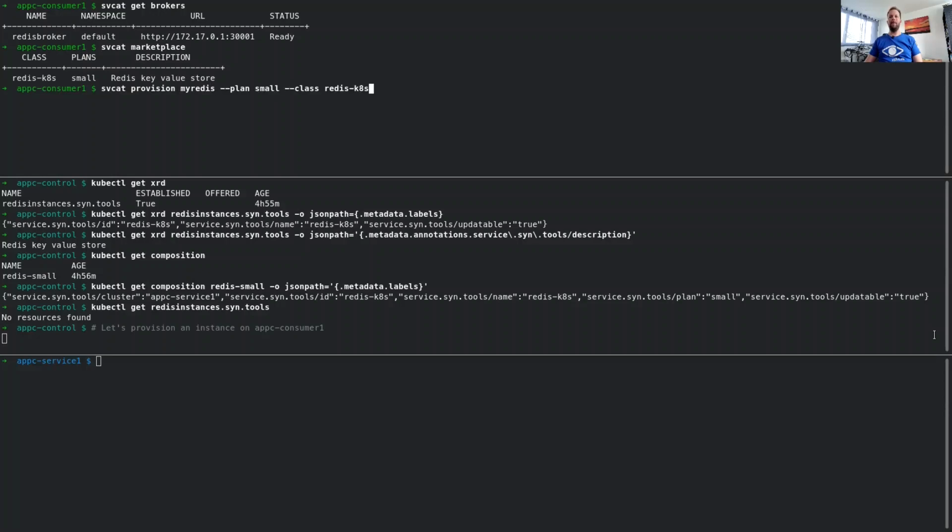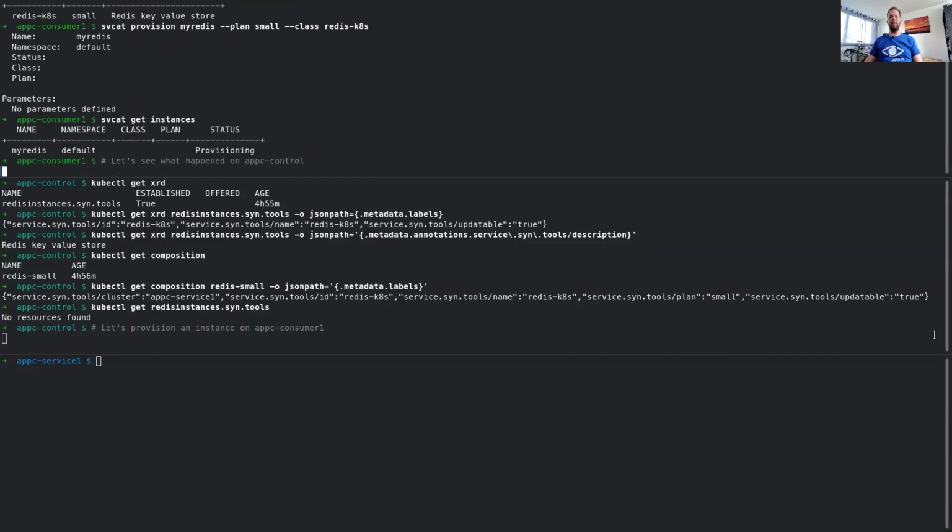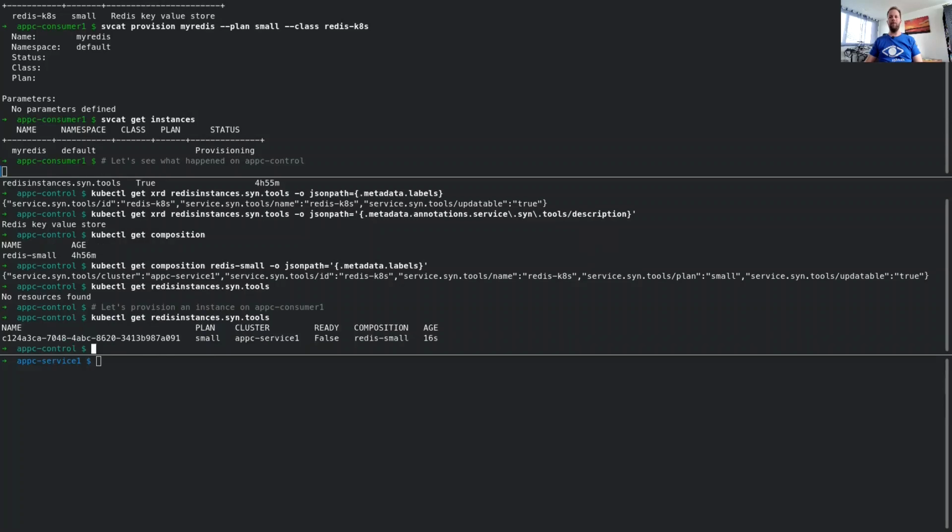This is very easy with the service catalog command, and at this time the service is getting provisioned, which we can see with this get instances command, which shows us the state provisioning. Going back to the control cluster, we can see that there is now one Redis instance object available. This has been created by the Crossplane Service Broker on the call from the consumer cluster.